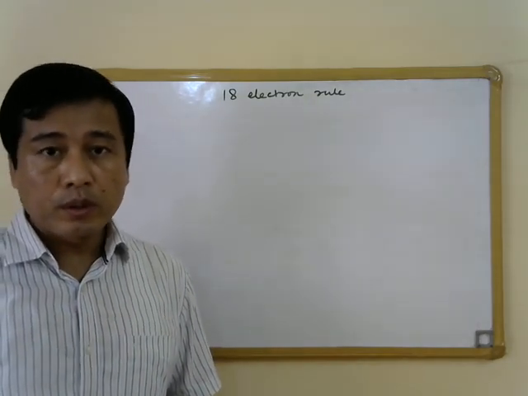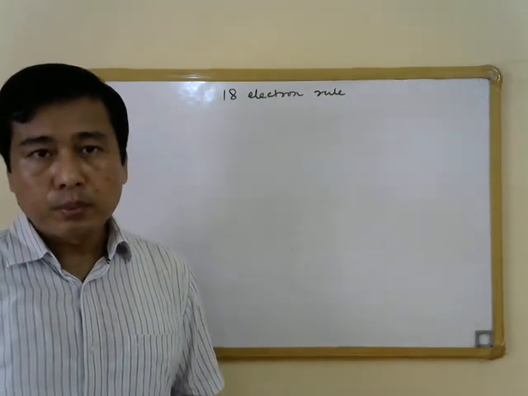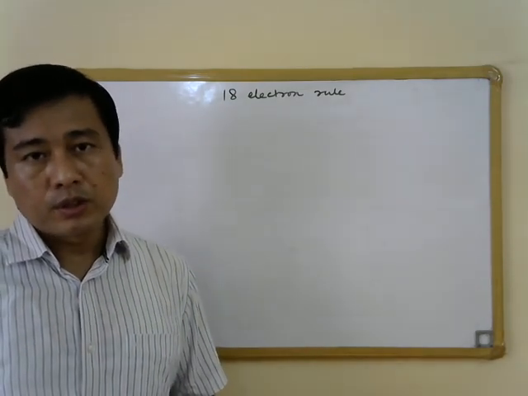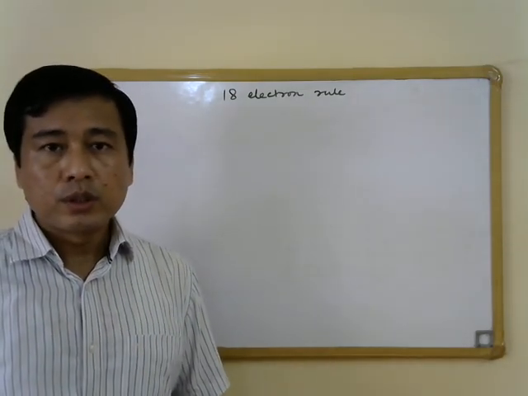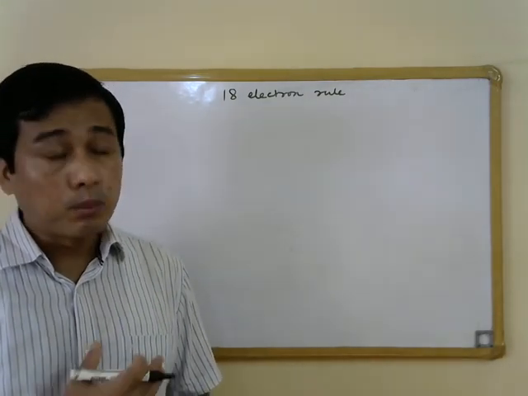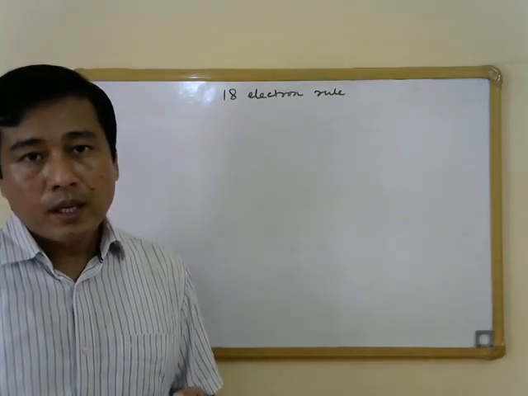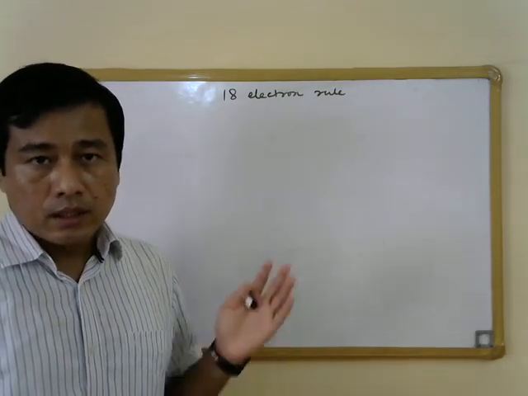And I am sure you have already learned how to use the 18 electron rule to predict the stability of different complexes, as well as done exercises where you have calculated the number of metal-metal bonds using the 18 electron rule. So essentially you have learned about the electron counting methods.